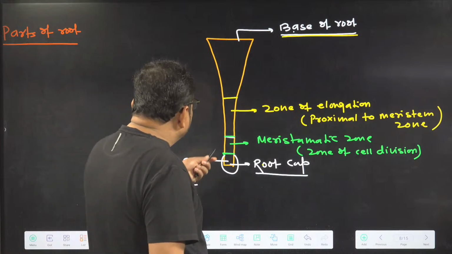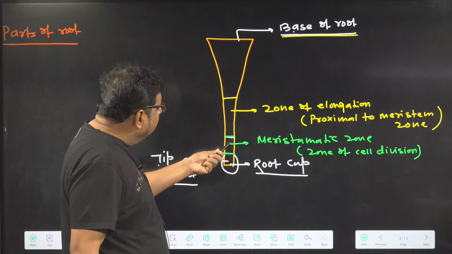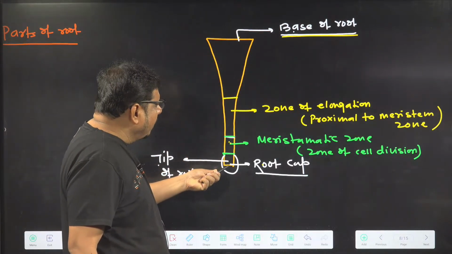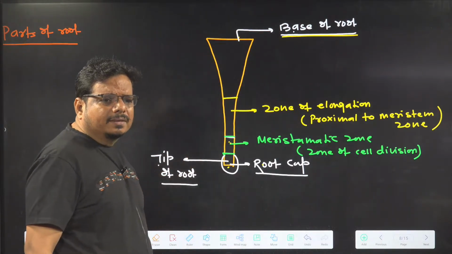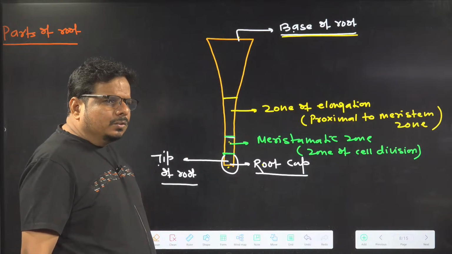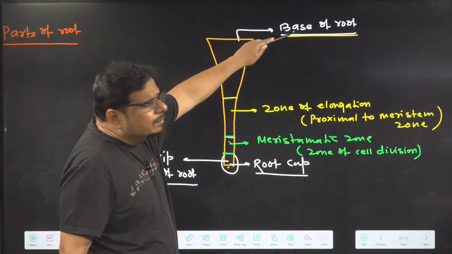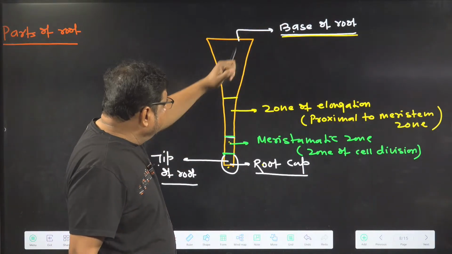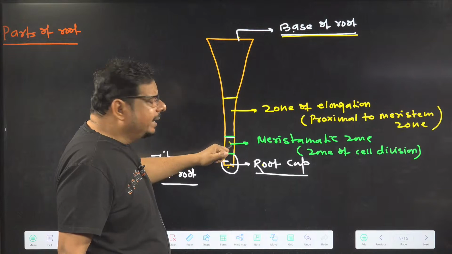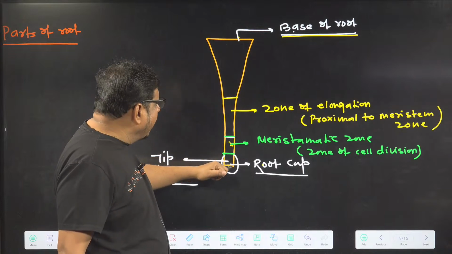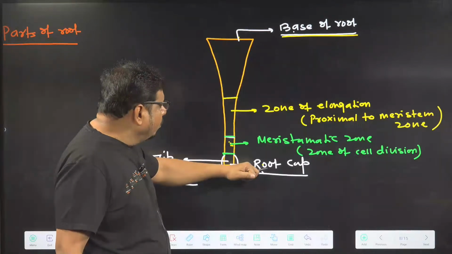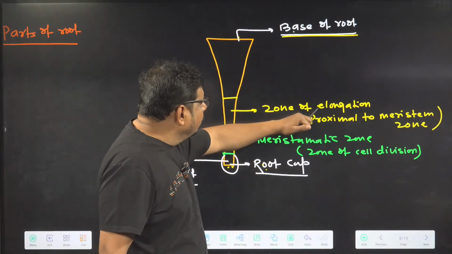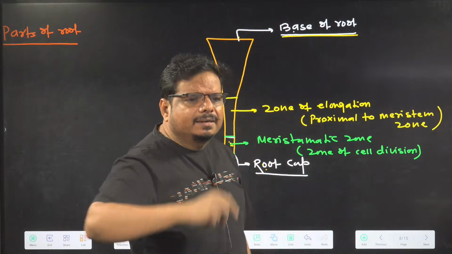Because from the base, who is more near? Meristematic zone is more near. And from the base, who is far? Root cap is far. So the reference is the base. Compared to the base, the meristematic zone is nearer and the root cap is farther. So for the root cap we use distal, and for the zone of elongation we use proximal.